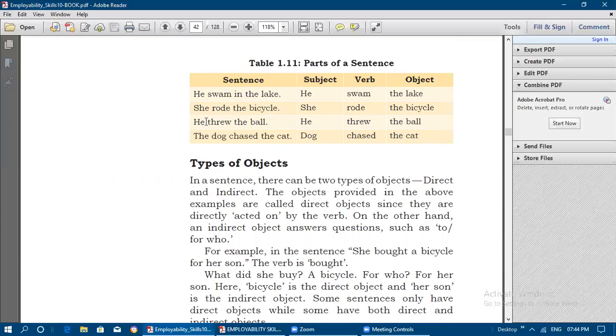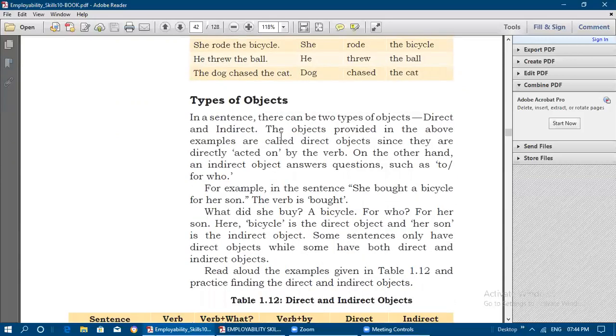And next one, he threw the ball. It is past tense, so it is given like he threw the ball. He is the subject, threw is the verb, and the ball is the object. The dog chased the cat. The dog is the subject, chased is the verb, the cat is the object.